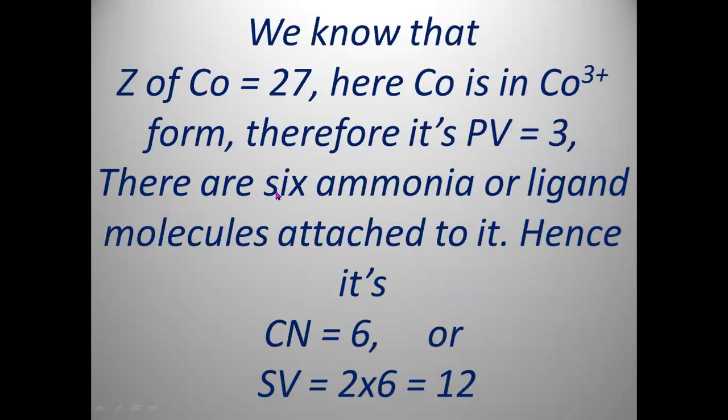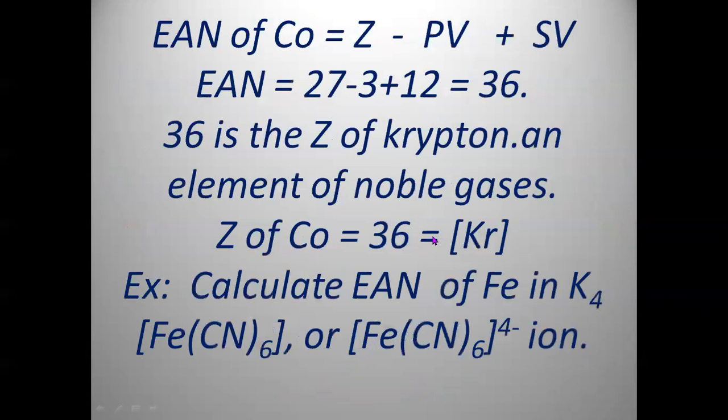Then it will gain 1 electron pair from each ammonia molecule. We know that there are 6 ammonia molecules. Therefore, 6 pairs it will get from 6 ammonia molecules, or ligands, attached to the central metal ion cobalt. Now we have to double it. So the coordination number is 6 into 2, 12 electrons it is gaining, or 6 pairs are 12 electrons accepted from ammonia.